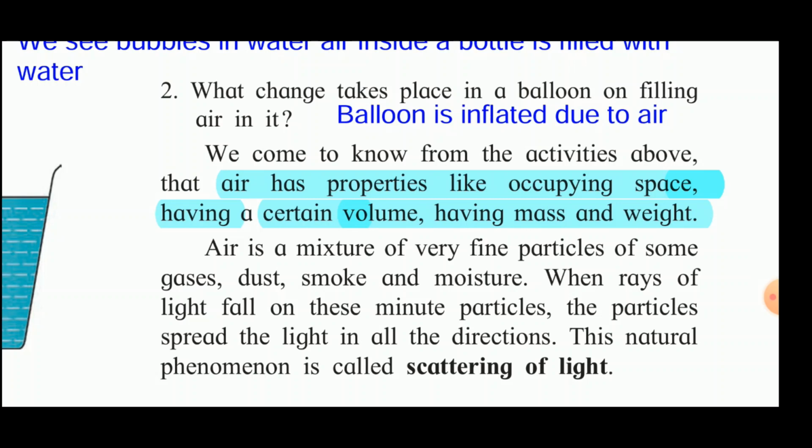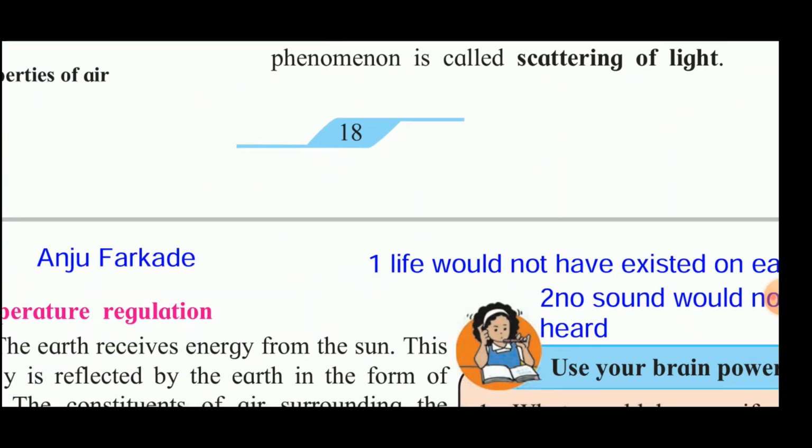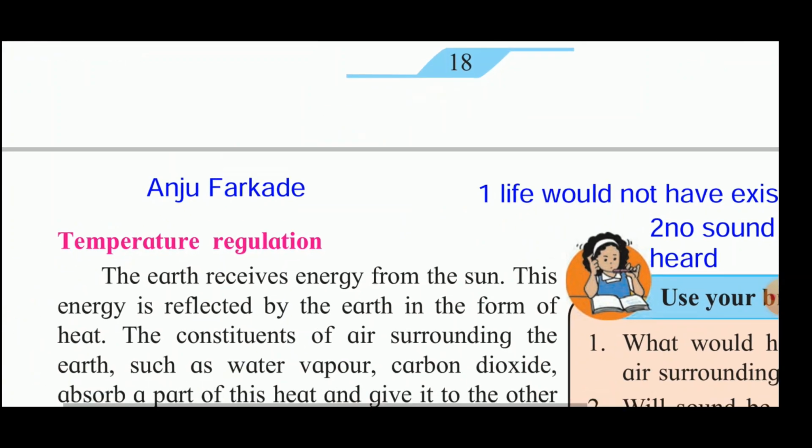So what are the properties of the air? Air occupies space, air has certain volume, it has mass and weight, and also it exerts pressure on the body on which it comes in contact. So thus we see that air is also the mixture of fine particles of some gases, dust, smoke, and moisture. So when the rays of light fall on these minute particles, the particles spread the light in all the directions. So this natural phenomenon is called the scattering of light. Is this clear to all of you now?